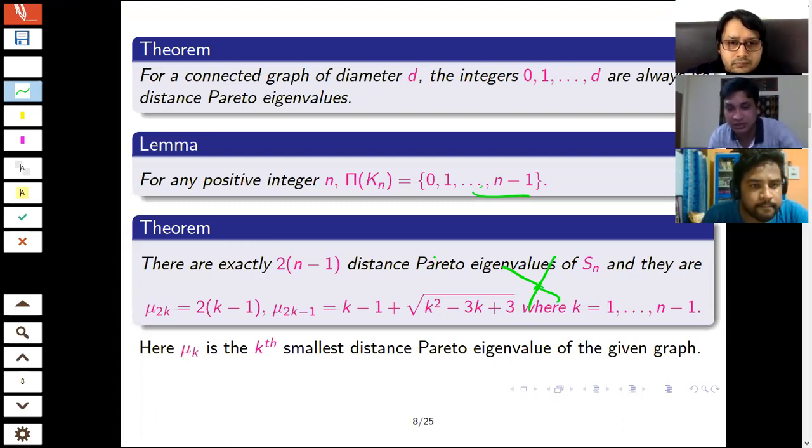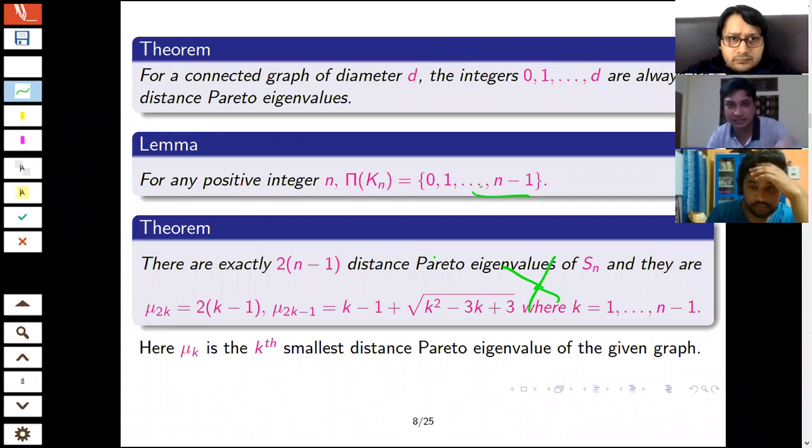If you have 0, then you need to show that a vector x is orthogonal to the distance matrix multiplied. Not any vector; there will be a non-negative vector which is of that type. There will be a vector such that, and there will be a corresponding eigenvalue also, a corresponding real number that satisfies that criterion. Right. But let's say that number in this case we are taking to be 0.